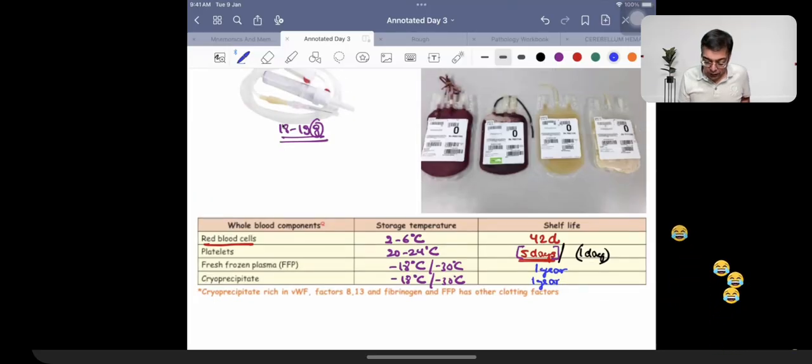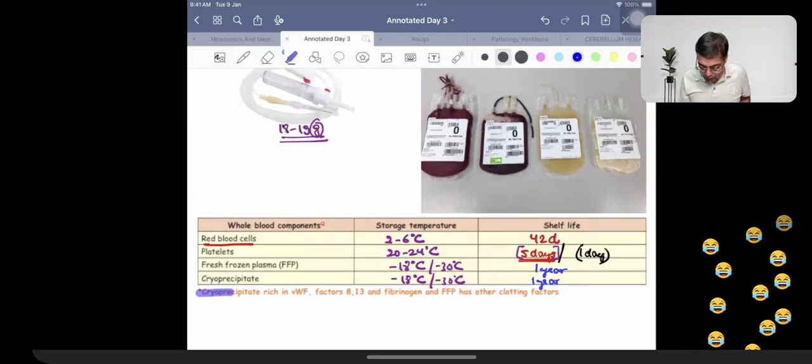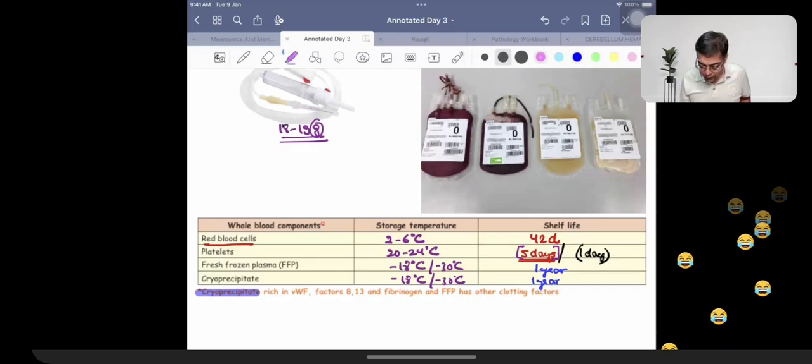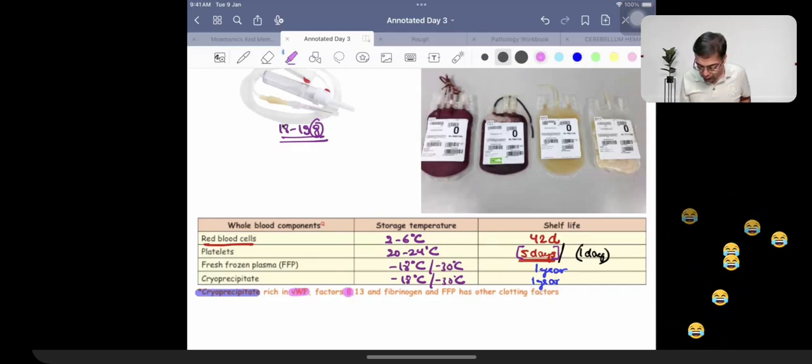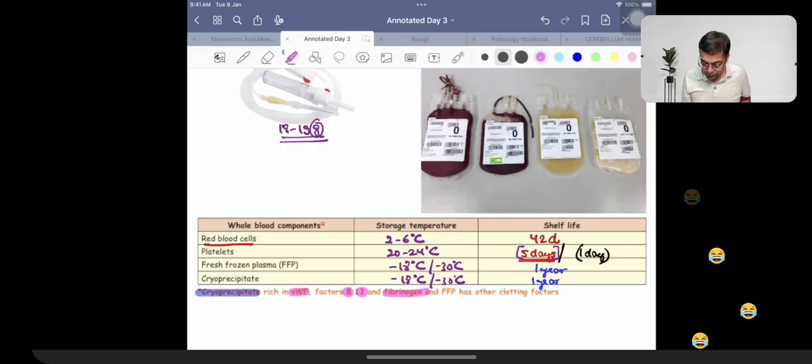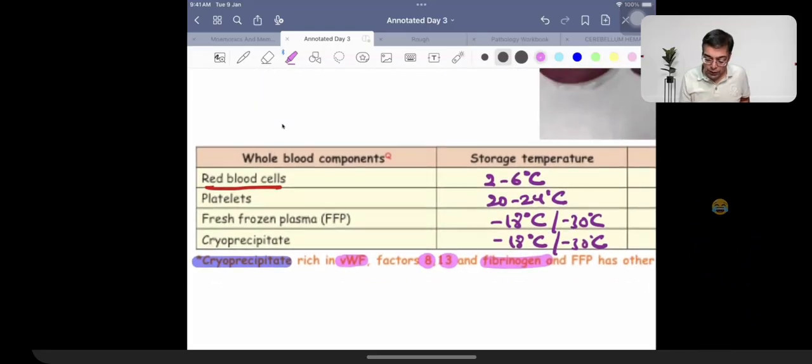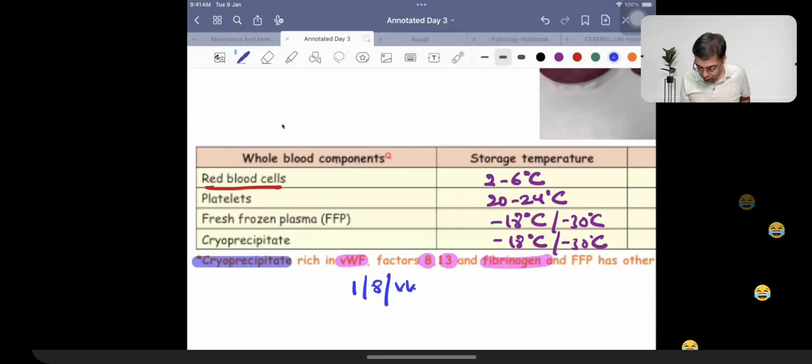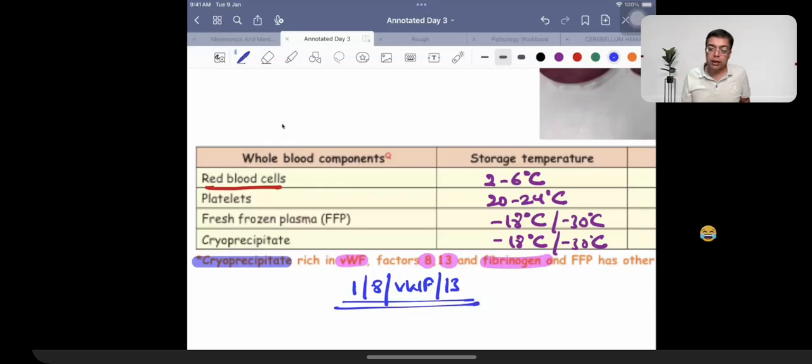When we are talking about cryoprecipitate, the difference between cryoprecipitate and the others is cryoprecipitate is going to be rich in four factors: von Willebrand factor, factor 8, factor 13, and fibrinogen. Cryoprecipitate is going to be rich in four factors: factor 1, 8, von Willebrand factor, and factor 13.